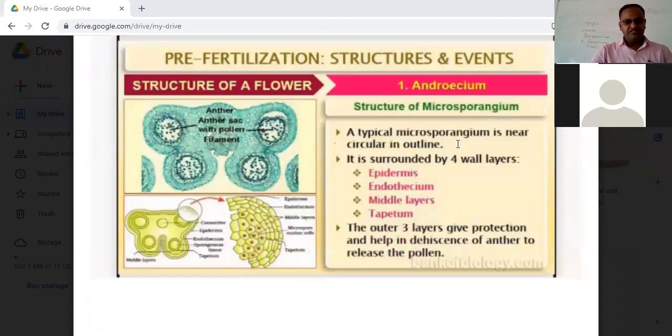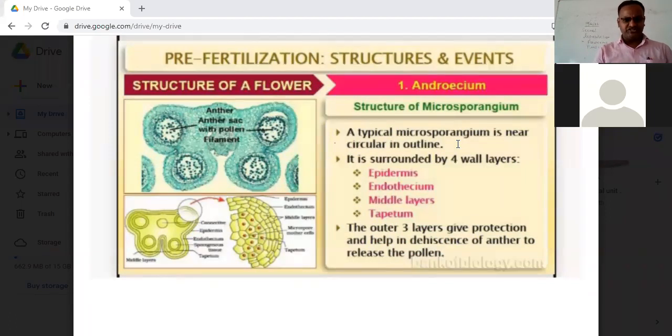Now students, this is very, very important. Every year in the board examination, we have seen the structure of the microsporangium always comes. Once again, I'm telling you how we got ourselves introduced in this matter. First, we did the anther overall, then the transverse section of the anther, where we have seen 4 microsporangia, and now